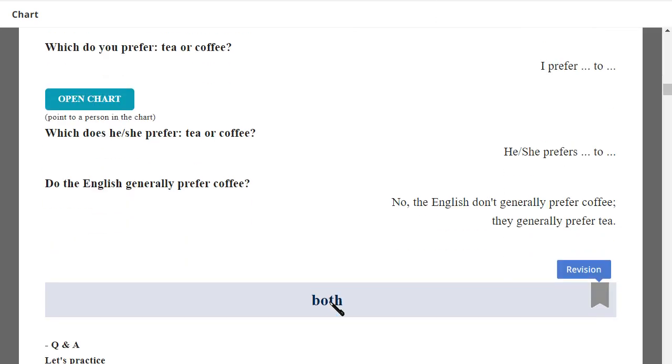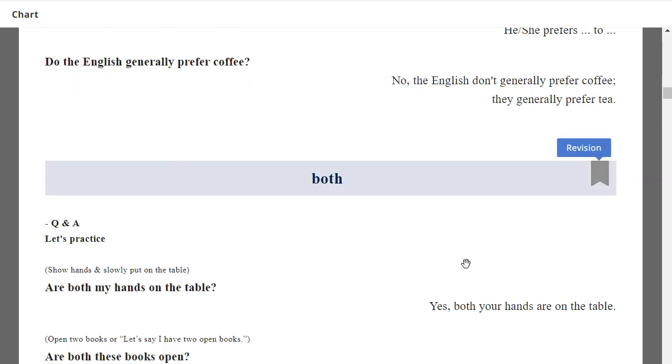Do the English generally prefer coffee? No. The English don't generally prefer coffee. They generally prefer tea. Very good.